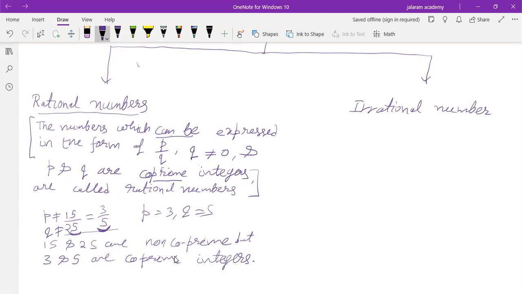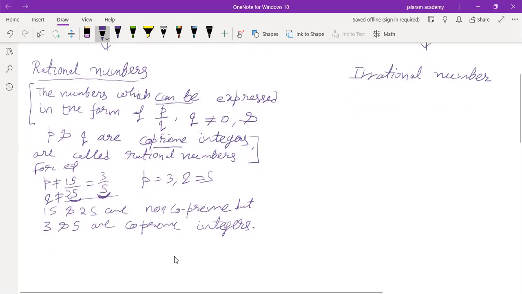So what is the definition? The numbers which can be expressed in the form of P by Q with Q not equal to 0, and P and Q are co-prime integers, are called rational numbers. For example, 15 by 25 is a rational number. 0 is a rational number. Understood? 0 is also a rational number.